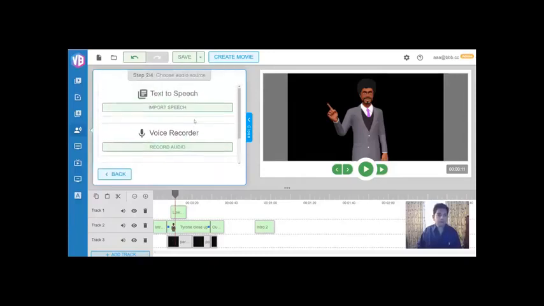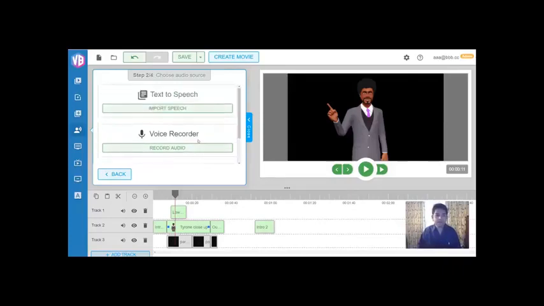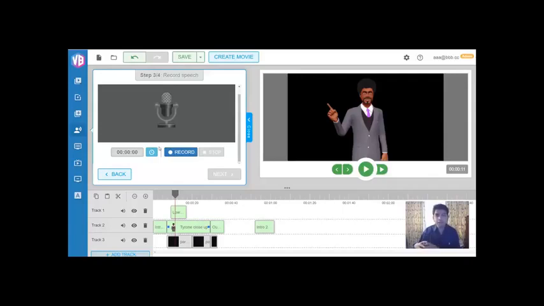So for example, if I choose Jenna as the character, if you go next, there are options here where you can record the actual voice right here. You can use our powerful text-to-speech engine, which is the world's best text-to-speech engine available online right now. And you also have a media library, where you can, for example, get a voiceover done professionally with Fiverr.com and so on, and then upload it from your computer.